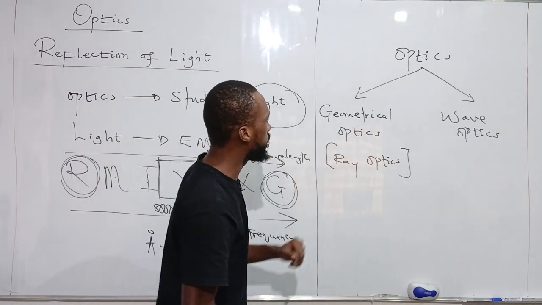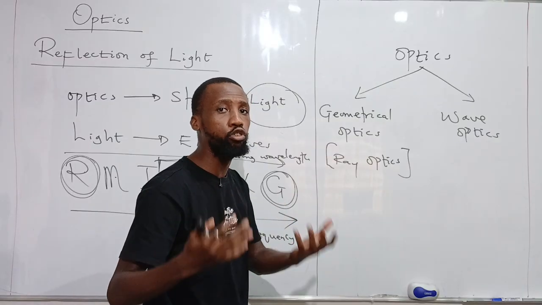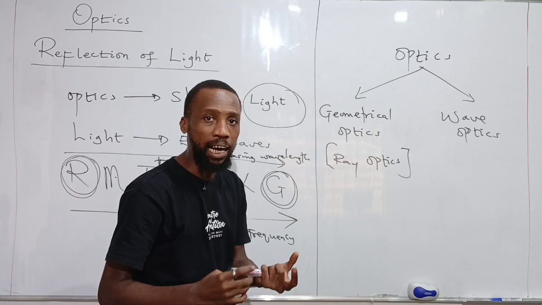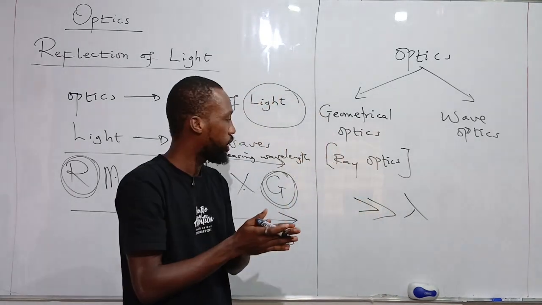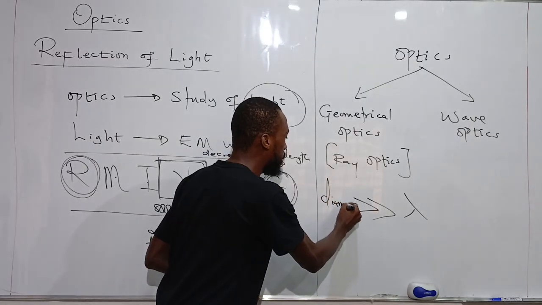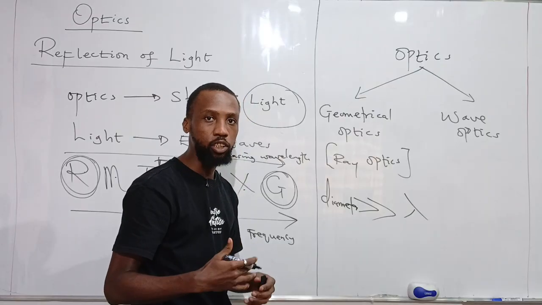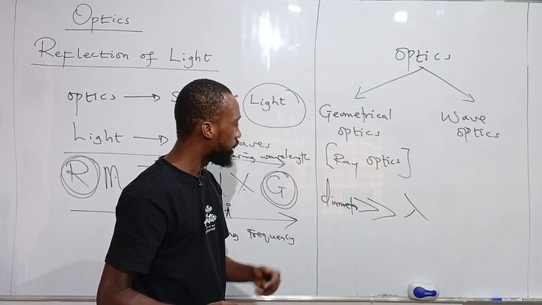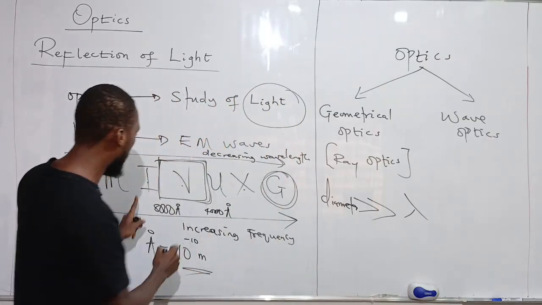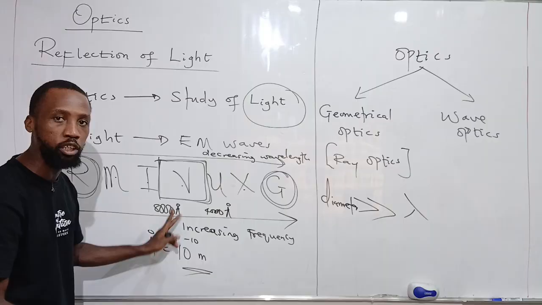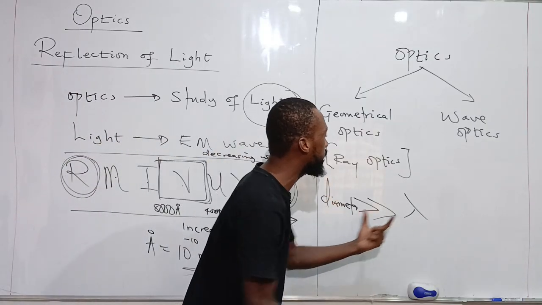But what exactly is this geometrical optics? Whenever we are studying light and we are dealing with objects, instruments whose diameter is far, far greater than the wavelength of the light. When the diameter of the objects that we are dealing with, objects like the plane mirror, the curved mirrors, objects like your simple microscope, your telescope, is far, far greater than the wavelength of the visible light. Look at the wavelength of the light. It's in the order of 10 raised to power minus 10 meters. So the diameters of these are far, far greater than the wavelength of light.